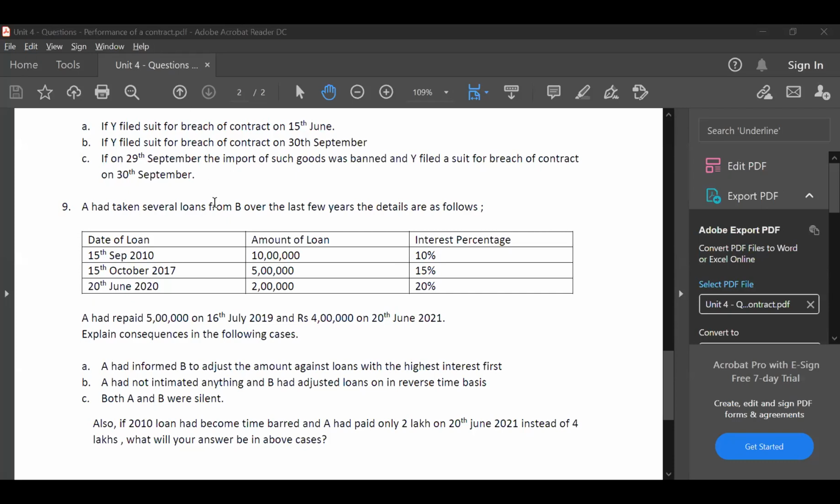So please go through the question, guys. Now this question you will not find in any other book. This concept belongs to appropriation of payments. Please go through the question. Try solving it at your end, then we'll discuss.